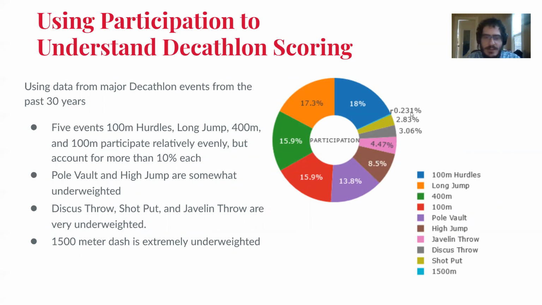When we get down to the 1500 meter dash, the scores here are so low, they hardly ever participate in the ranking decision. And we can use something like this to see how we might want to redesign the function, maybe give a little more weight to scores in 1500 meter dash, maybe a little less weight to some of the other ones. And therefore you can use this to make the decision that you have in your head and try to actualize it into a real function.